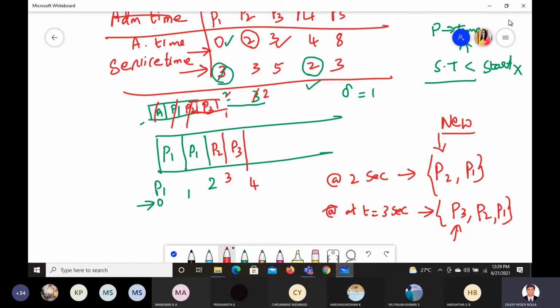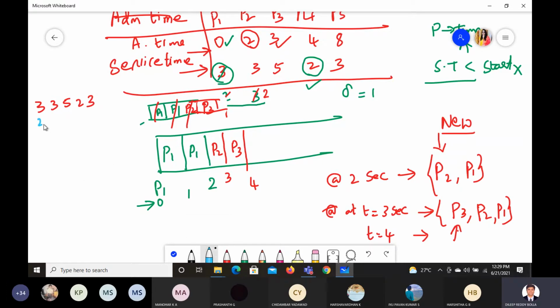Now which one is new in this? So next at time 4, which one is new? You should see one more thing. Don't think like 3, 5, 2, 3. It was there like this, right? Carefully observe here.